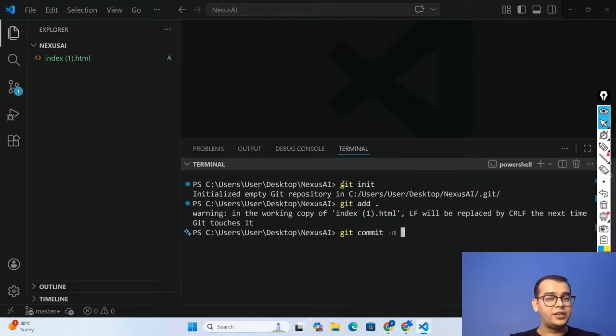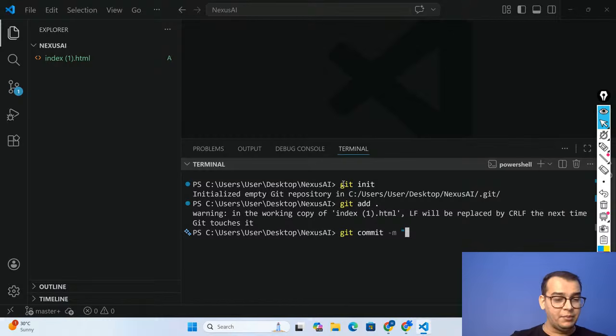I have done the task of adding, and now I am telling Git to save this with a message. So in future, I will remember that at this message I added the first code, at this message I added the backend code, at this message I added the database code. It is like taking a screenshot in your mobile application. Git is doing the same thing.